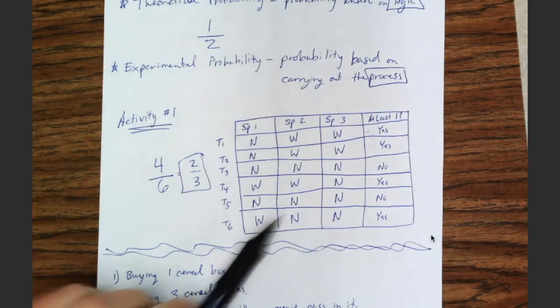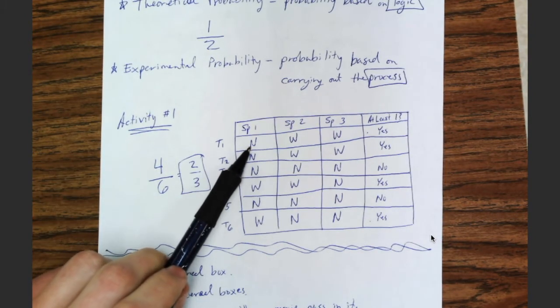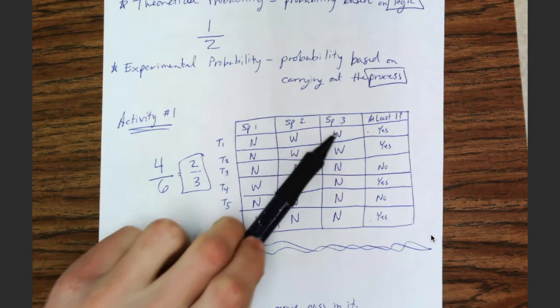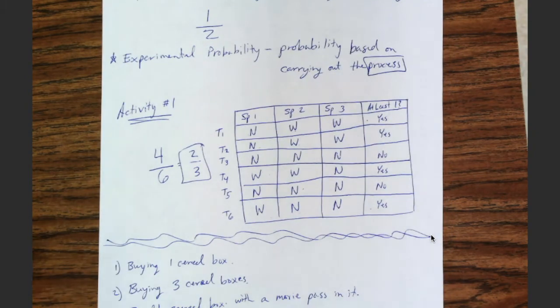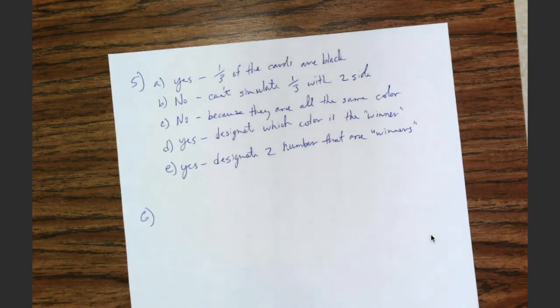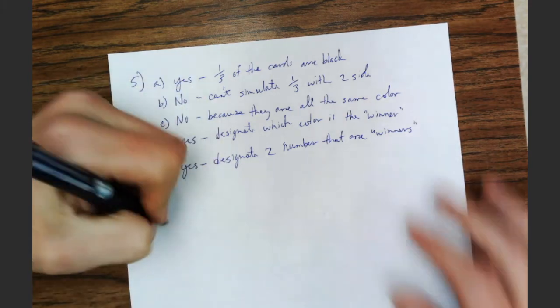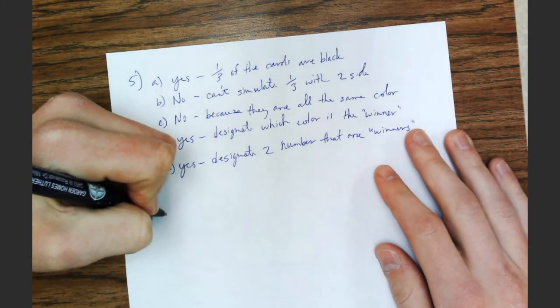What we did here is we basically simulated the purchase of 1, 2, 3, 4, 5, 6, 7, 8, 9, 10, 11, 12, 13, 14, 15, 16, 17, 18 cereal boxes. Well, why would I rather use a table and not go buy 18 cereal boxes? Well, I don't want to buy the cereal boxes because that's going to be pretty expensive.